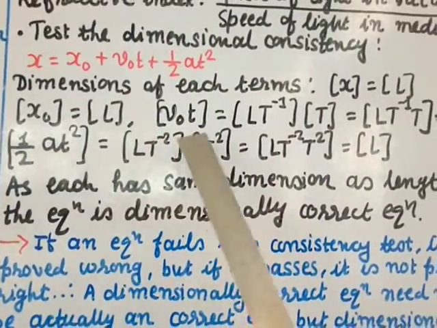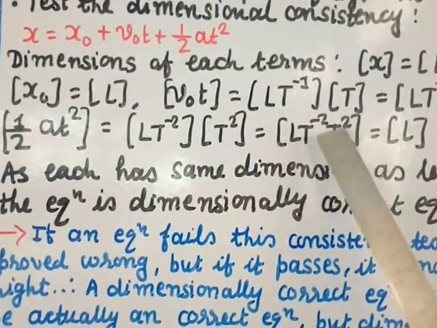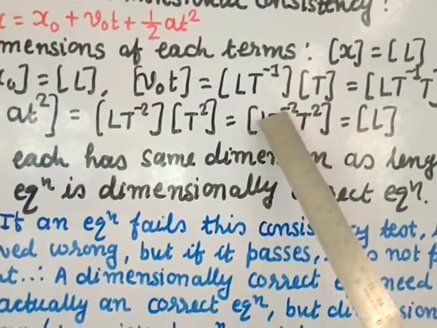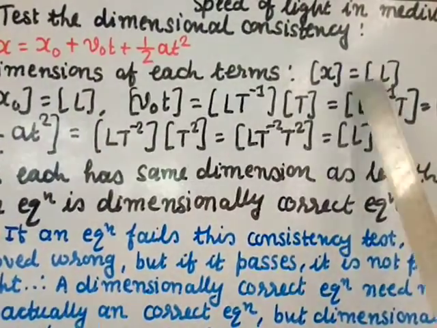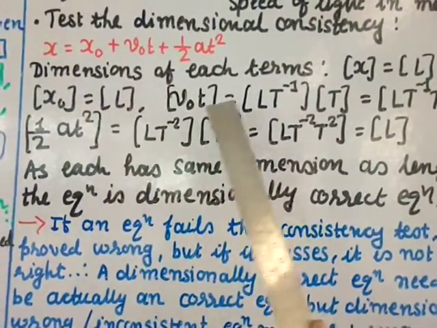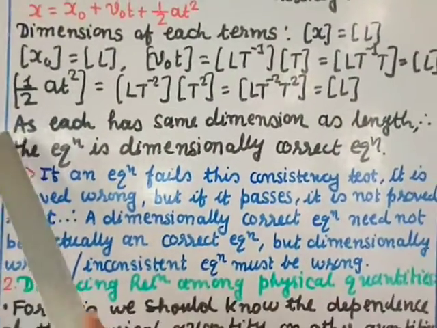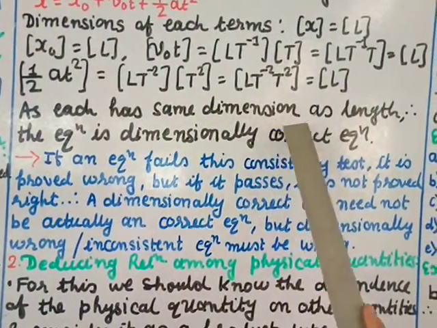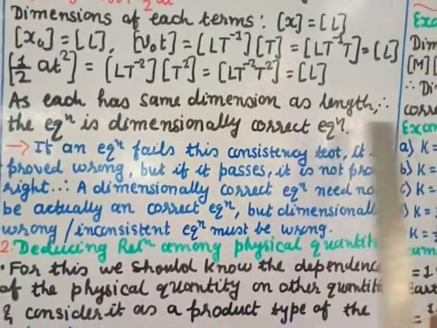And t is a time, so t square gives T square. Combined together, L T minus 2 times T squared, the minus 2 plus 2 cancels, and L remains. So each term has the same dimension. The left hand side is L, the first term on the right is L, the second is also L, the third is also L. As each has the same dimension of length, the equation is dimensionally correct.